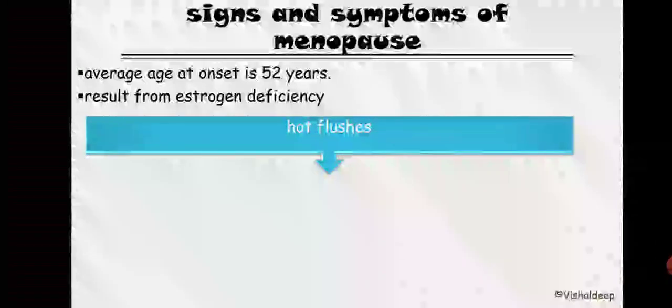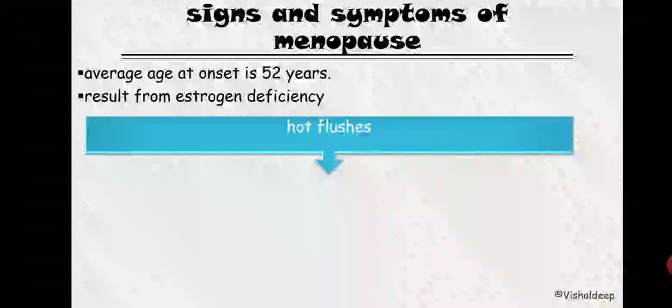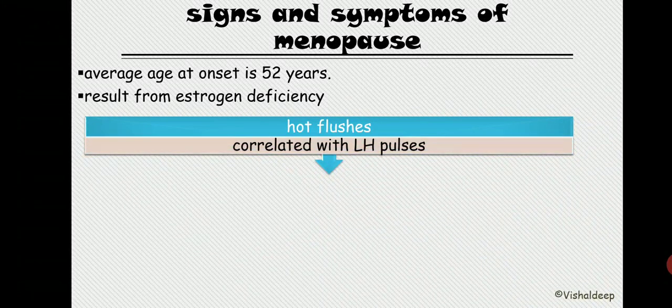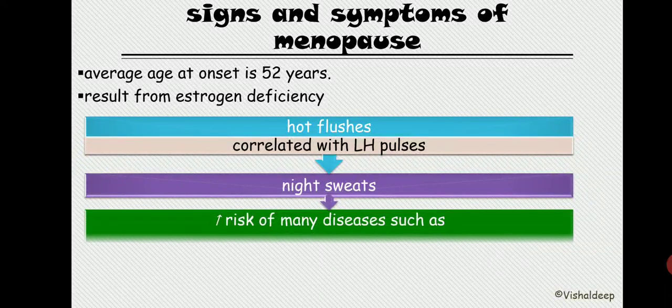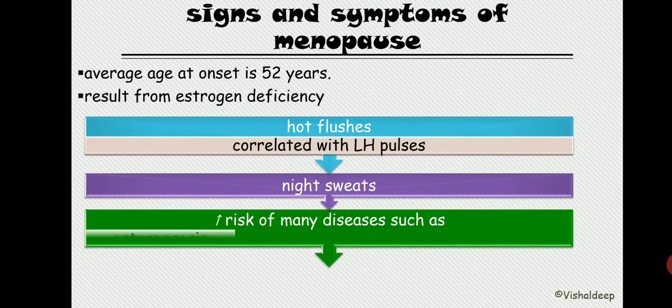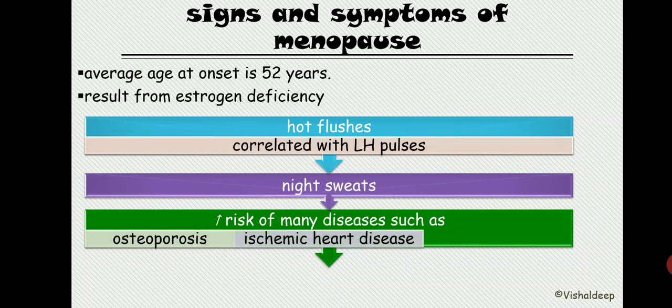The first symptom is hot flushes. What are hot flushes? Hot flushes mean a sensation of warmth spreading from the trunk. These hot flushes correlate with the LH pulses. Night sweats will occur, an increase in sweating during the night. There is increased risk of many diseases such as osteoporosis, ischemic heart disease, and renal disease.